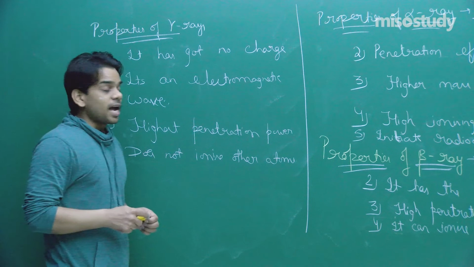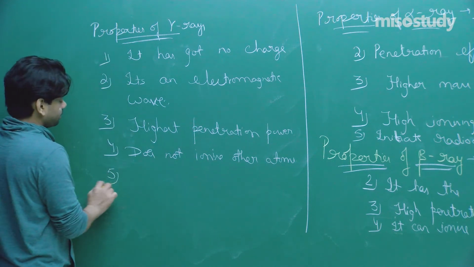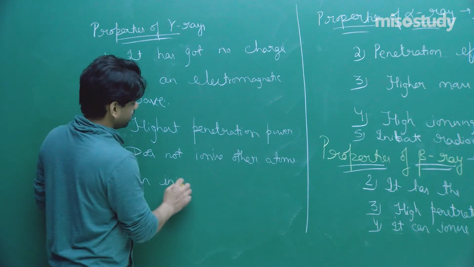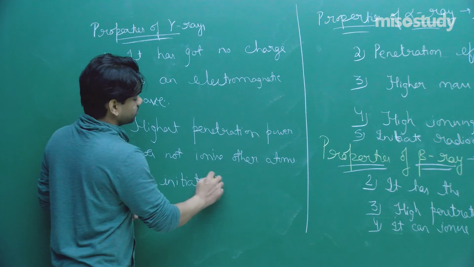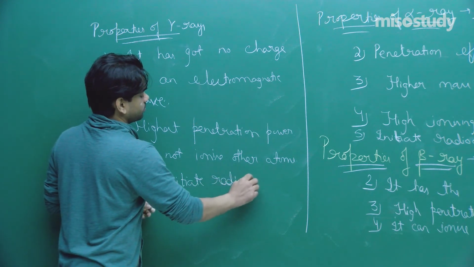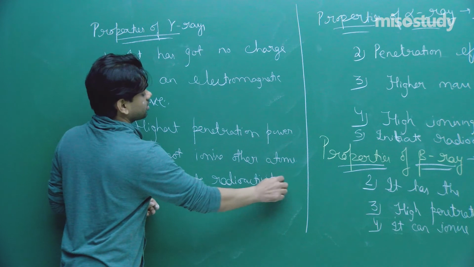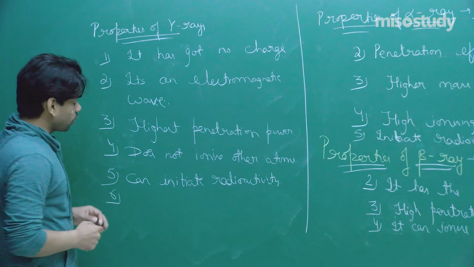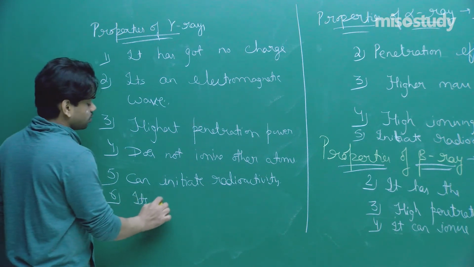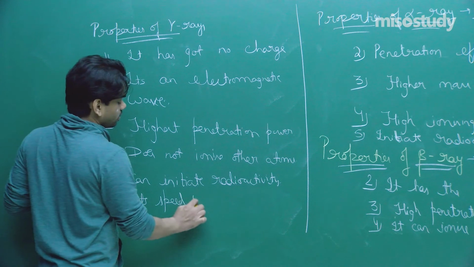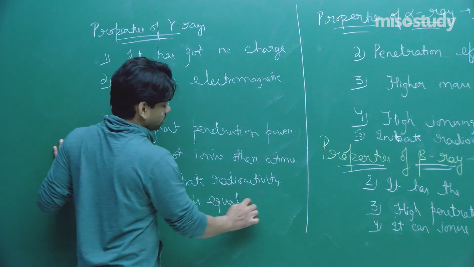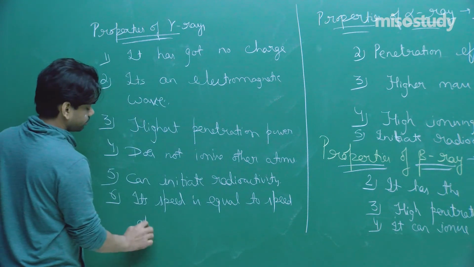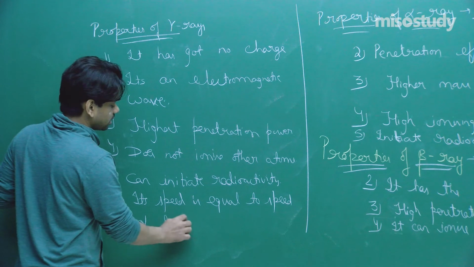It can also initiate radioactivity in other substances. And since it's an electromagnetic wave, its speed or velocity is equal to the speed of light.